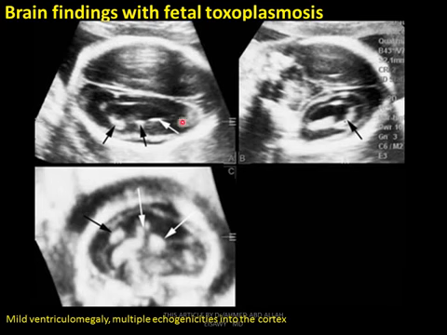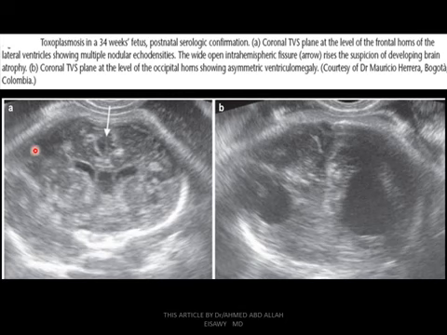Brain findings with fetal toxoplasmosis: mild ventriculomegaly, multiple echogenicities in the cortex. Toxoplasmosis at 34 weeks, with postnatal confirmation, as we see. Coronal transvaginal scan at the level of the frontal horn of the lateral ventricle shows multiple nodular echodensities.